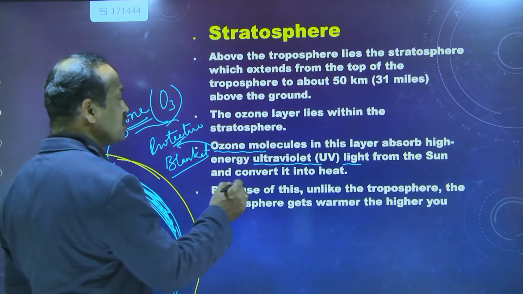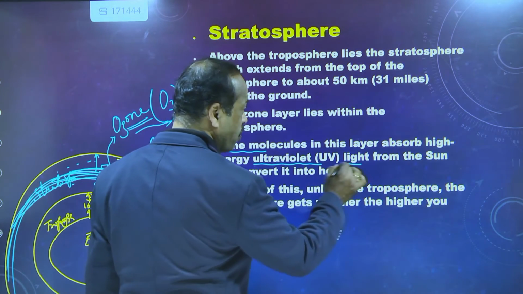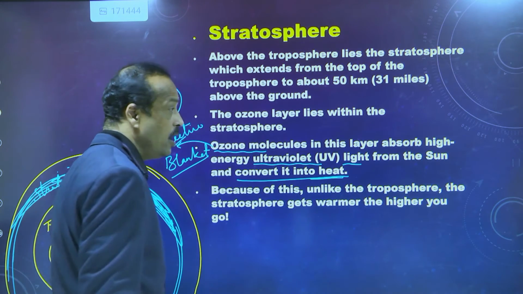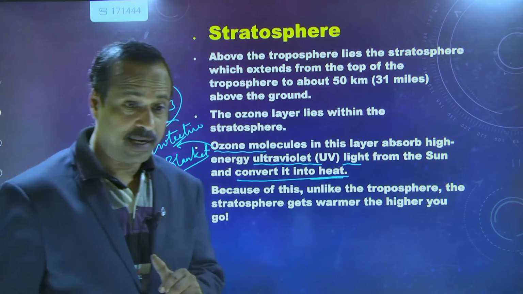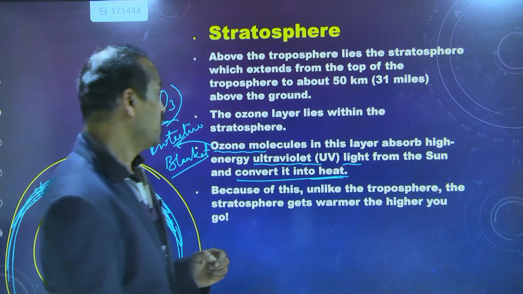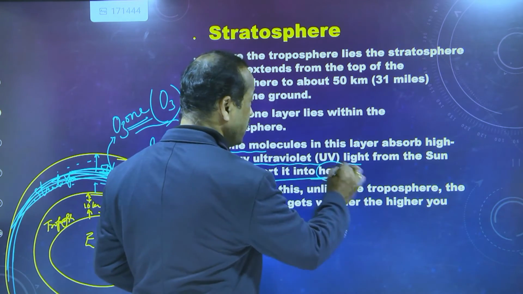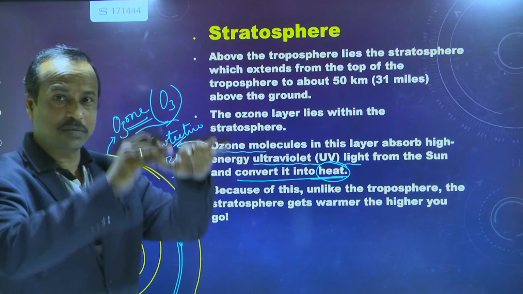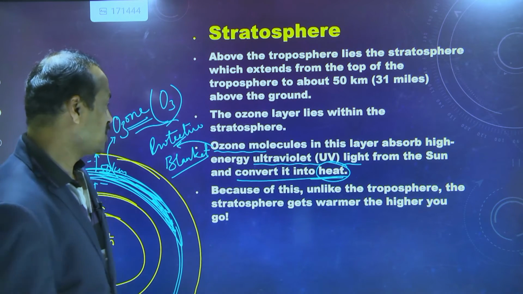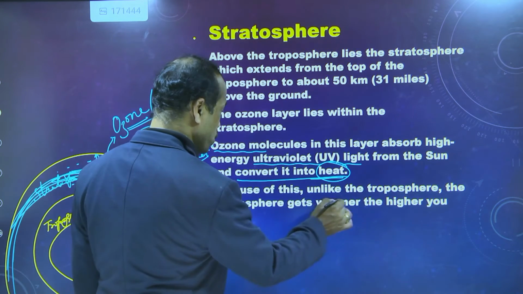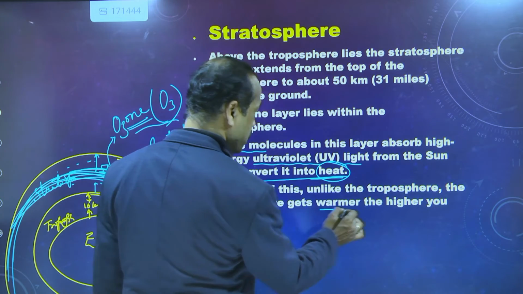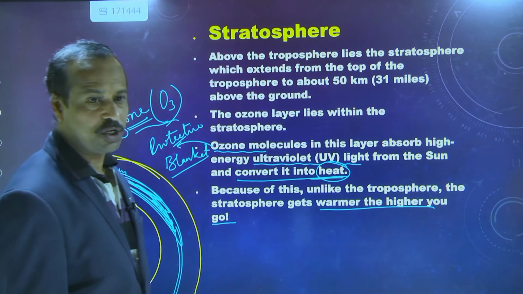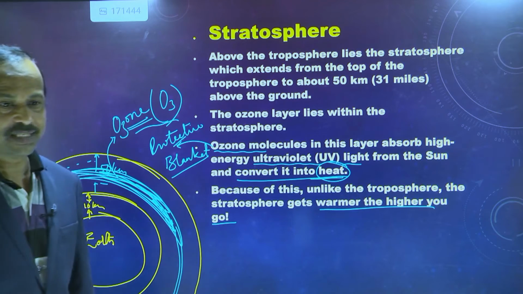Okay, and what is it doing? It is converting ultraviolet radiations into heat. Ultraviolet light rays, it is converting into what? Heat. So it is protecting us from that harmful radiation, but it is sending the heat to us. That is the reason this becomes warmer. Is this clear to you? That is about the stratosphere.